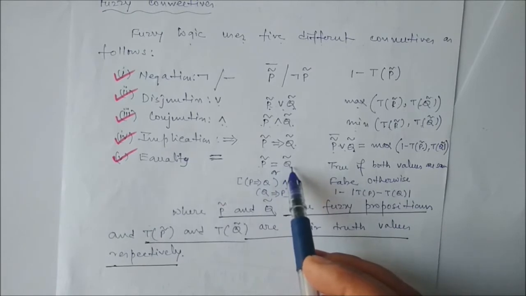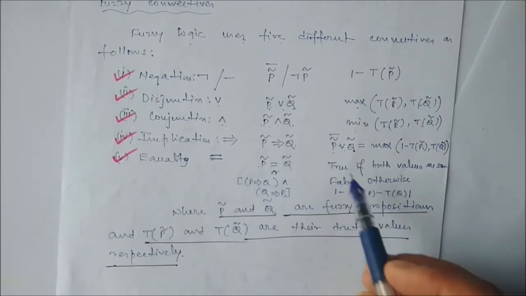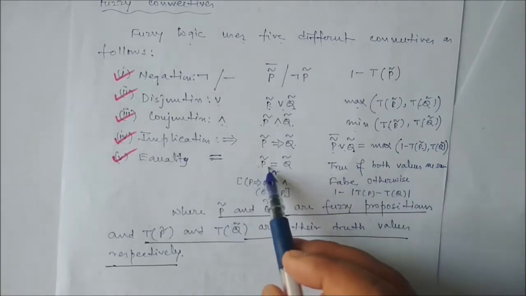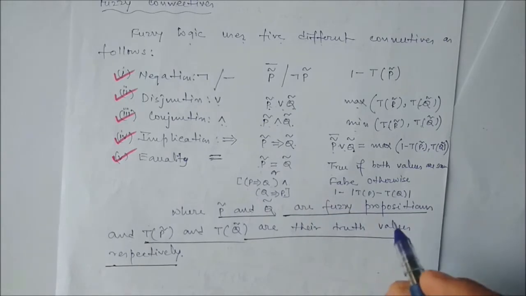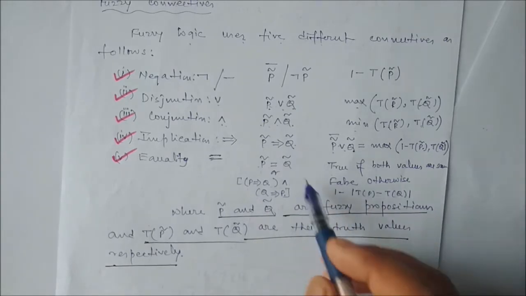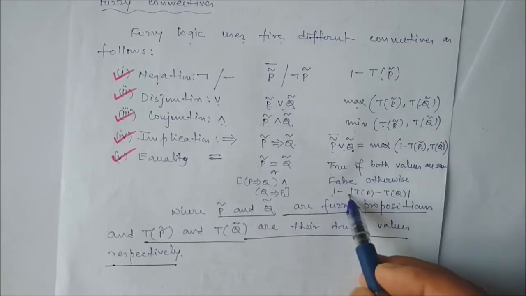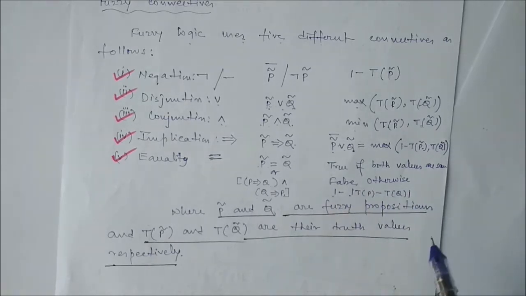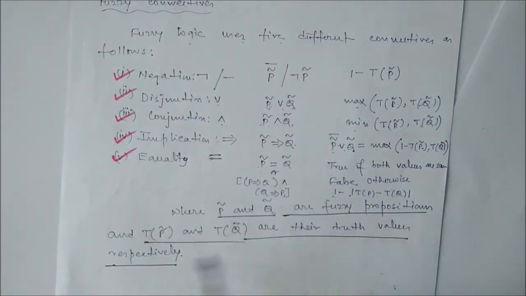P equal to Q, or P implies Q and Q implies P. It is true if both values are the same, and false otherwise. To get the truth value, we use this formula: 1 minus mod of TP minus TQ. And definitely all the P and Q are fuzzy propositions, and TP and TQ are their truth values respectively.